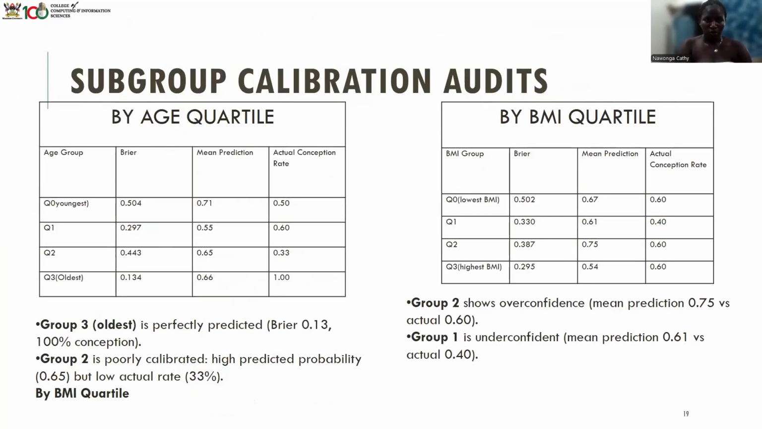So this suggests that it's learning some signal but overfitting the training distribution. When we audit the calibration across the age and BMI quartiles, we see clear subgroup variation. Older patients are well predicted, while others show distorted probability estimates. So this uneven calibration highlights the need for stronger regularization and temporal modeling to respect psychodynamics and fairness-aware calibration strategies.